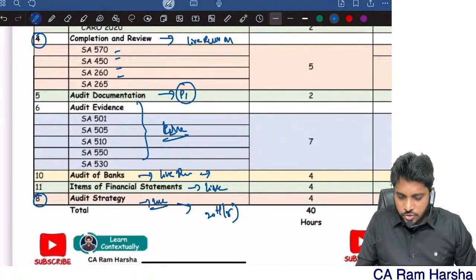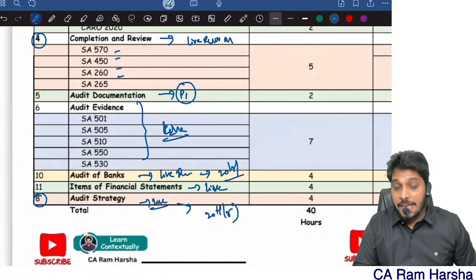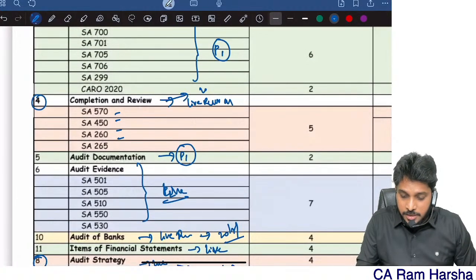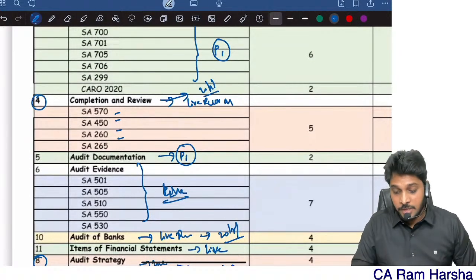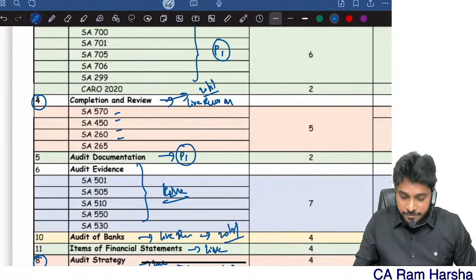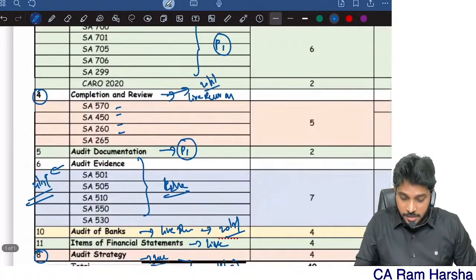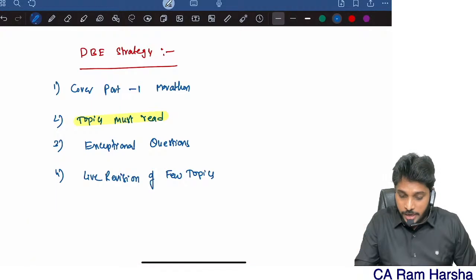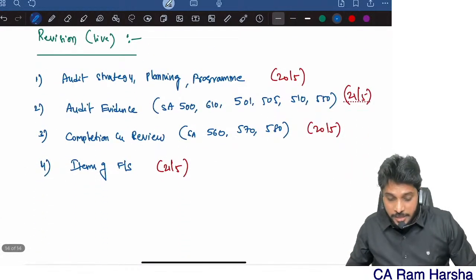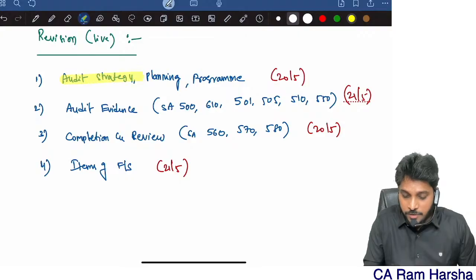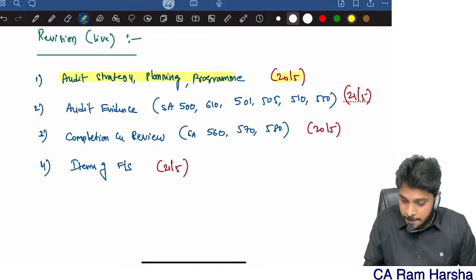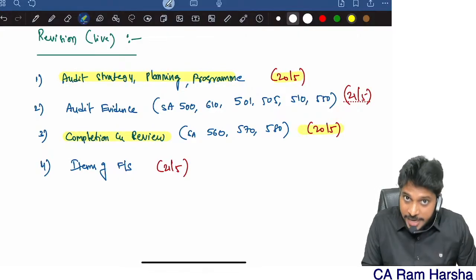Audit of banks also today itself I will do the live. If possible, completion and review also today itself I will do the live. Then tomorrow what I will do the live, 21st audit evidence chapter, 21st May I will do the live. Then audit evidence entire topics I will do live 21st tomorrow. Like these are the topics which I'm planning for live. Audit strategy today I will do it live. Completion and review today itself I will do live.